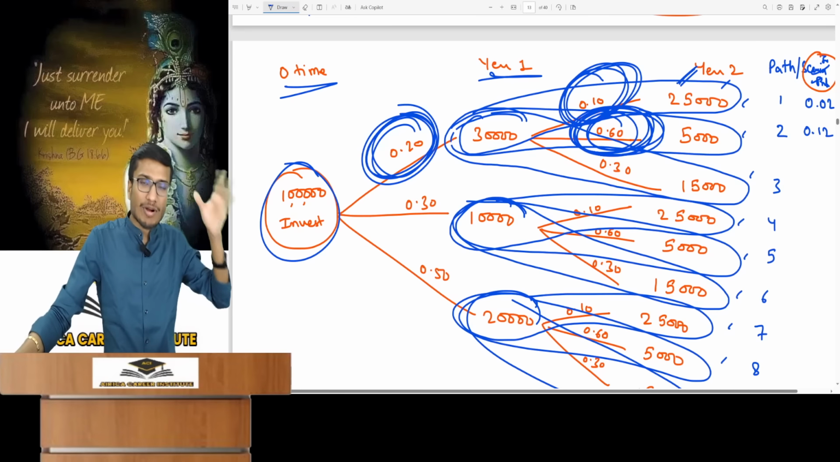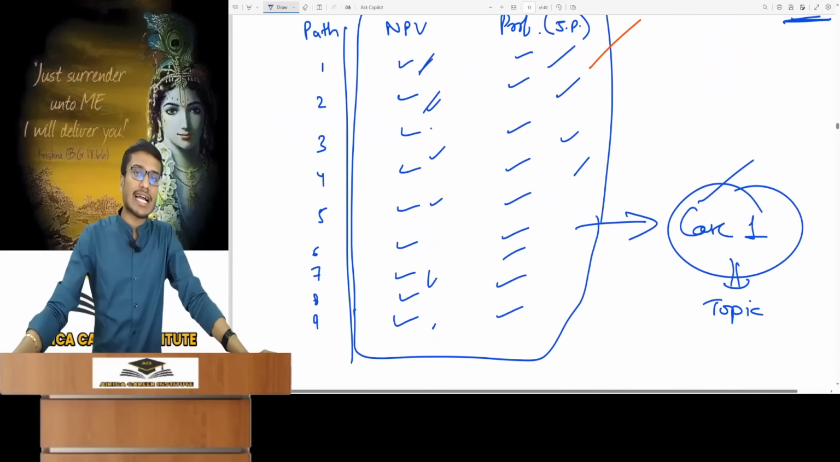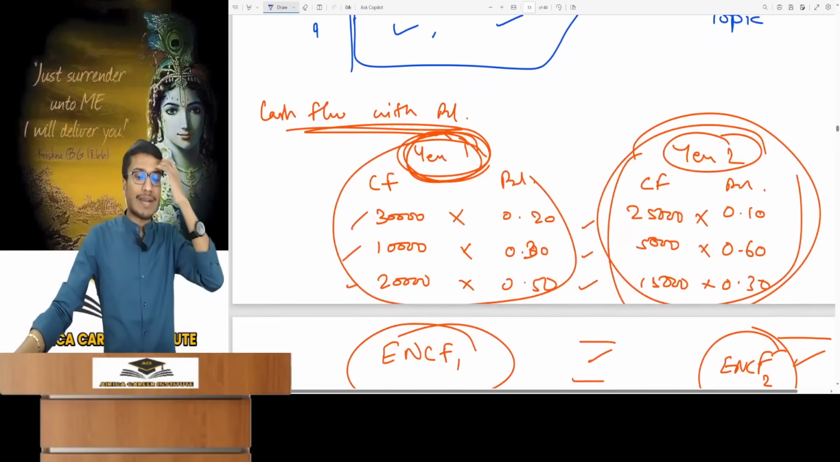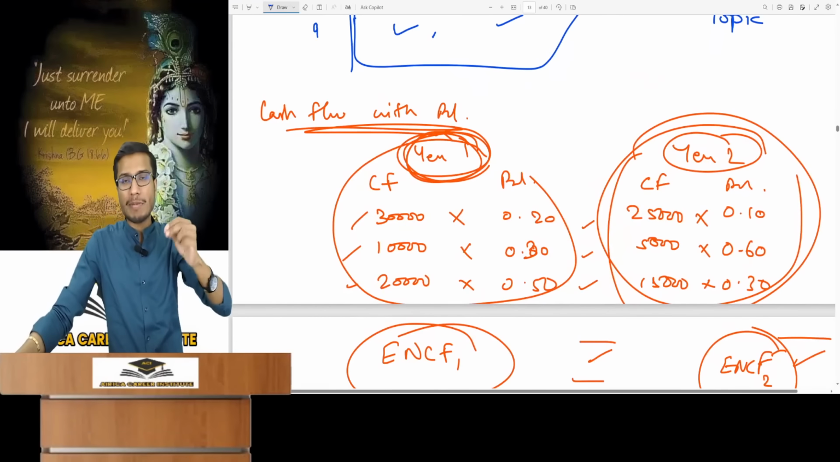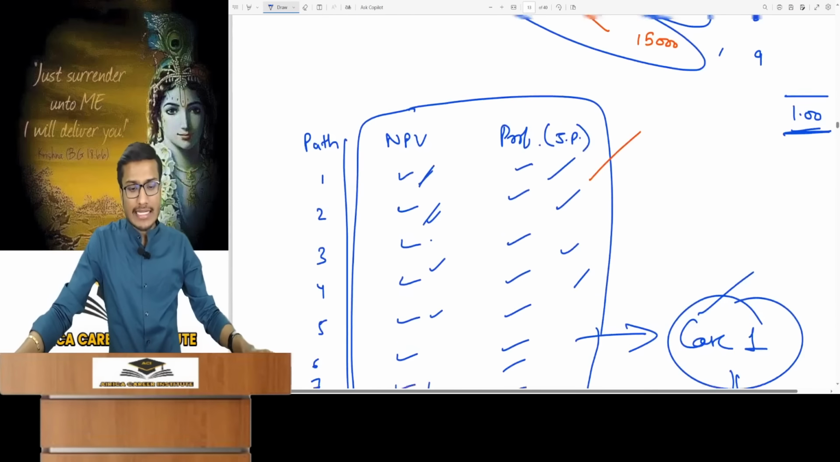Even 3 hours would be insufficient for you to solve one question if you do it this way. So this method cannot be applied. You'll definitely need a shortcut. And whenever perfectly independent cash flows are given in the question with probability, a different method is applied and it involves 4 steps.